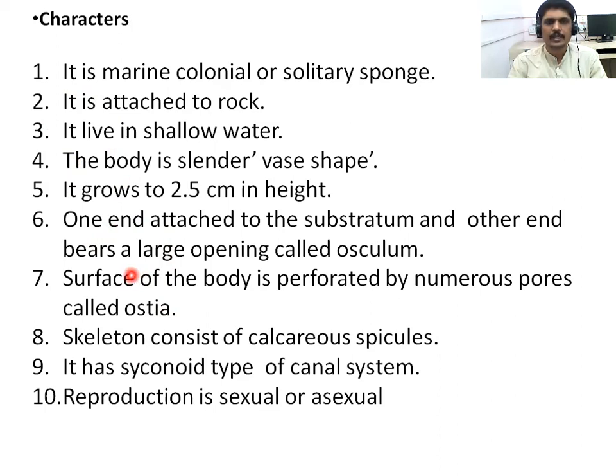Its vase-shaped body is 2.5 centimeters in height, with numerous pores. The ostia are small openings, and the large opening is the osculum. Their skeleton is made up of calcareous spicules, the syconoid canal system is present, and they reproduce through sexual as well as asexual methods.